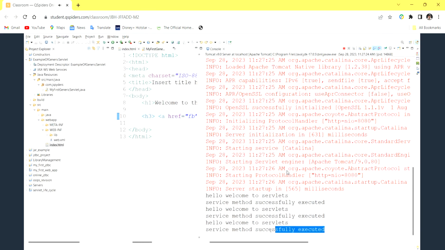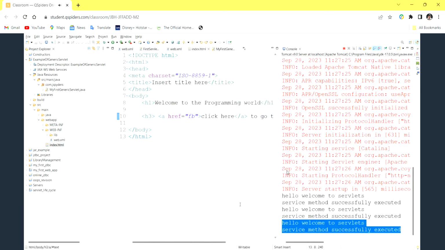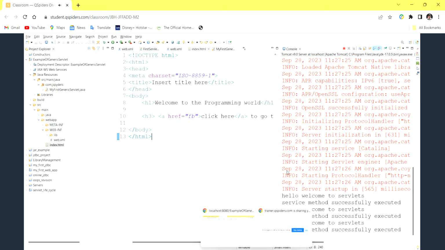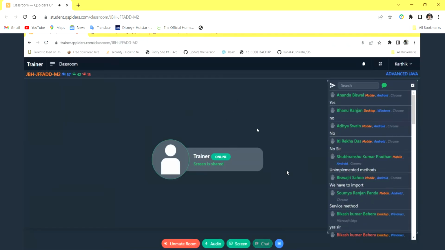Each and every time you click on here, a blank response is sent, and here the data which you have written inside your service method will be printed. Okay, clear with the generic servlet?